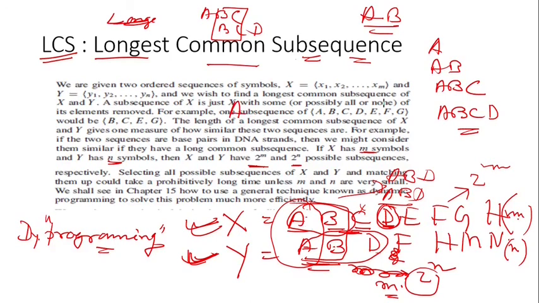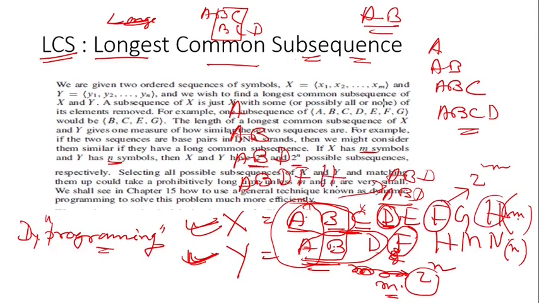First is A, then AB is a common subsequence, then after AB we have ABD, and after ABD we have ABDF. This is also a common subsequence, because F is here and F is here. Here it is G, so H also can come.